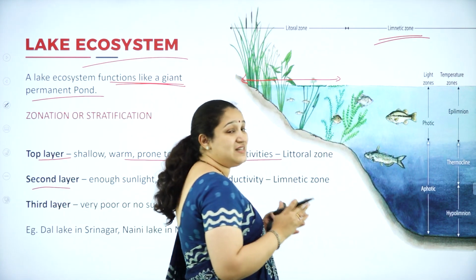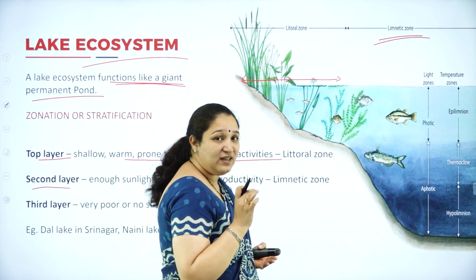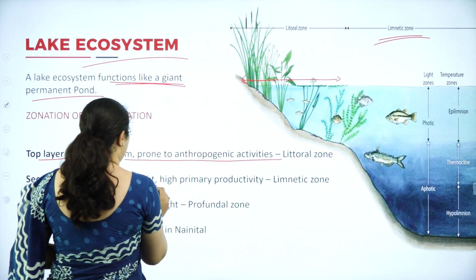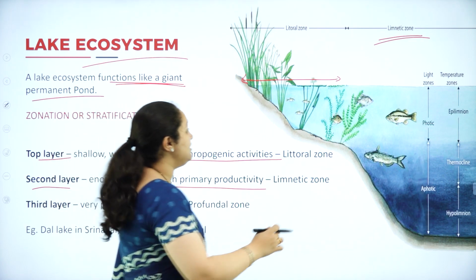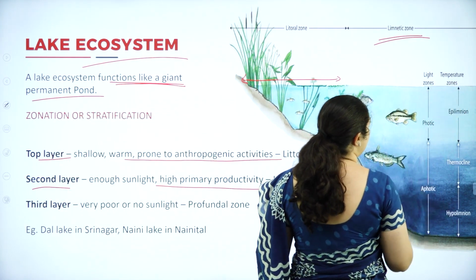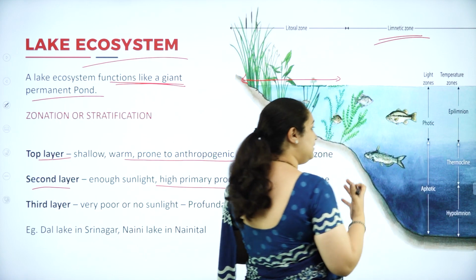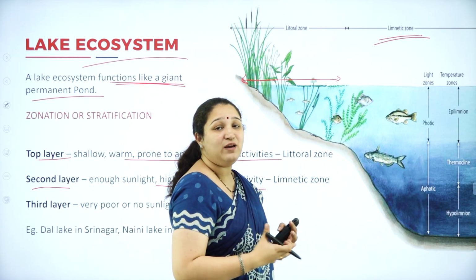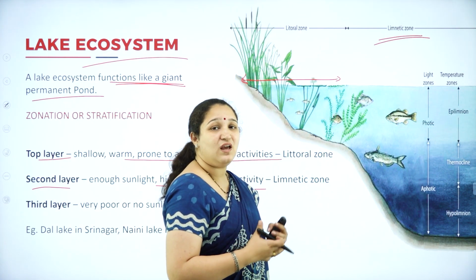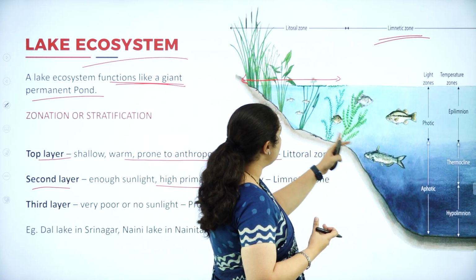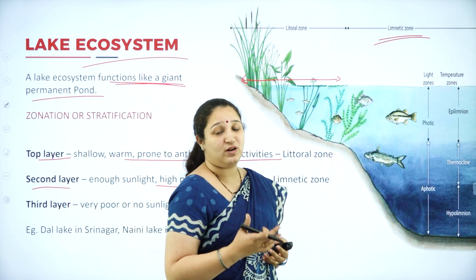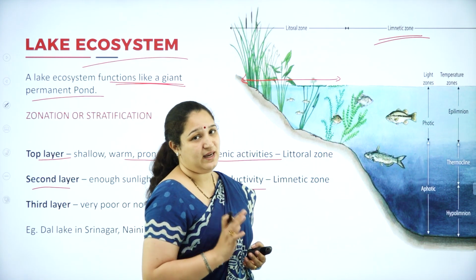Okay, here there is enough sunlight and high primary productivity in the limnetic zone. That is, you can see here, this is the limnetic zone, and here there is enough light and high productivity. That is the plants which are there. You can see just below this, there are a lot of plants, and there is a lot of productivity which happens in the second layer.